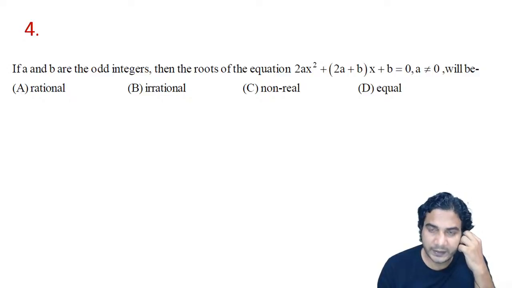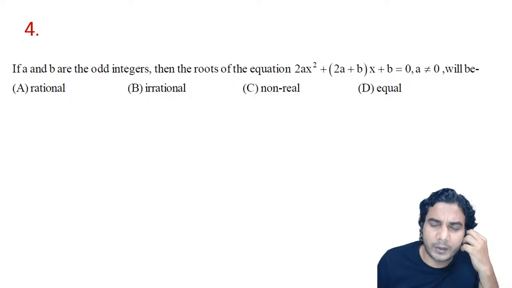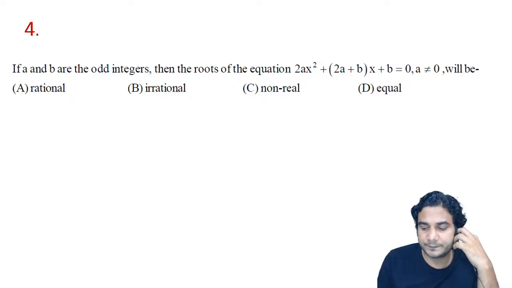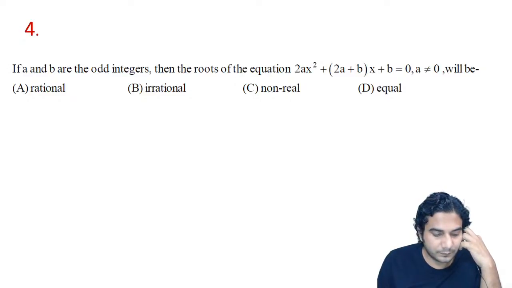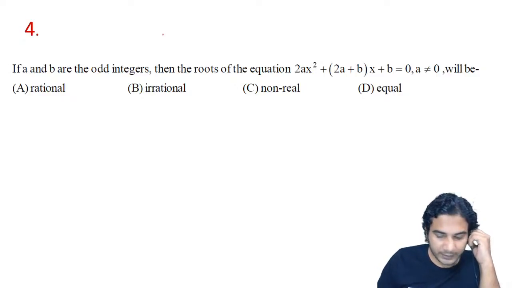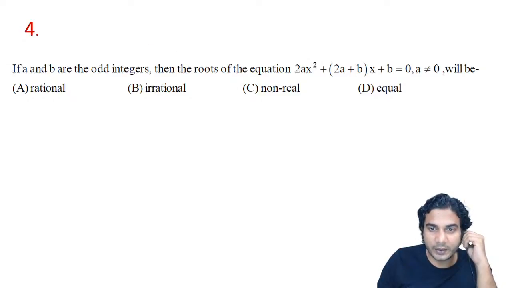Just check the discriminant, simple manipulation, and then you can figure it out. Tell me the answer. Somebody tell me the answer. What is the nature of the roots of this equation? Rational, irrational, no real, non-real, equal.